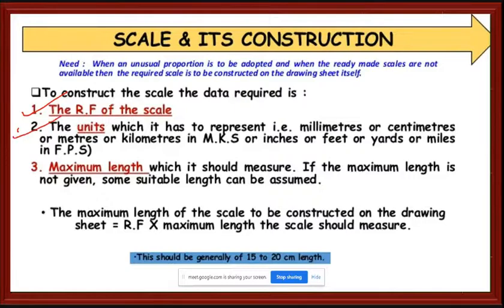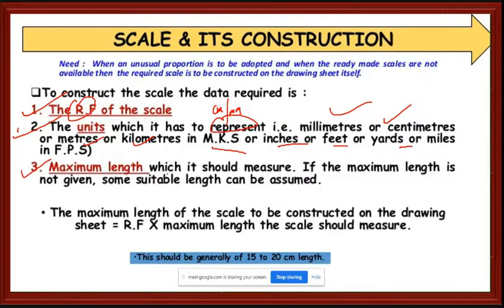Then the first thing we need is the RF. Then the units in which it is to be represented, whether centimeter, millimeter, meter, kilometer, MKS system, or inches, feet, yards, that you have to select.